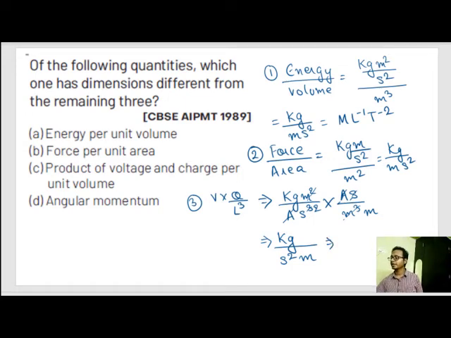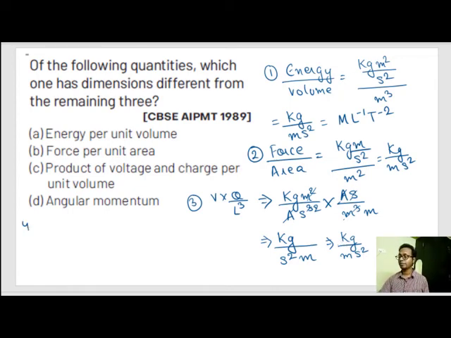The first unit is the same as the second unit, which is the same as the third unit. Let's check the fourth unit.